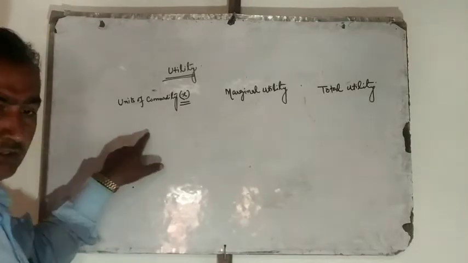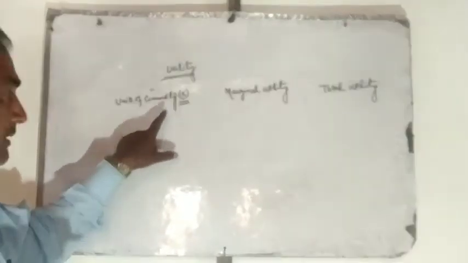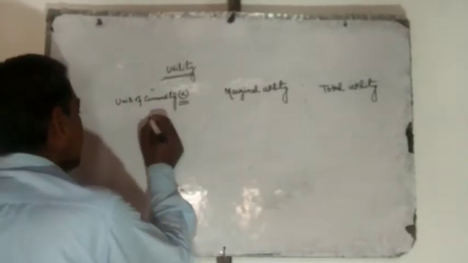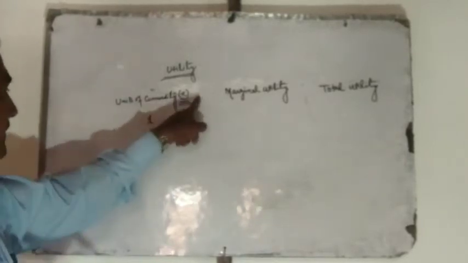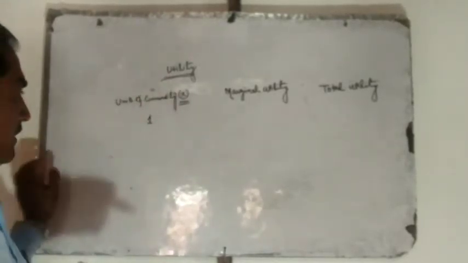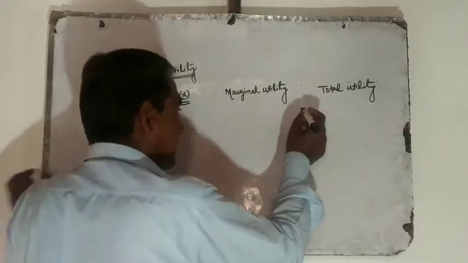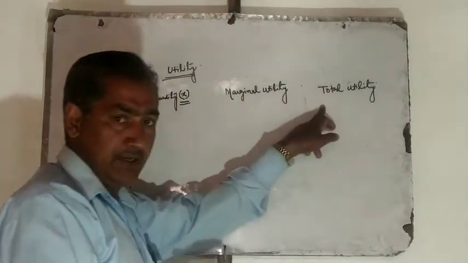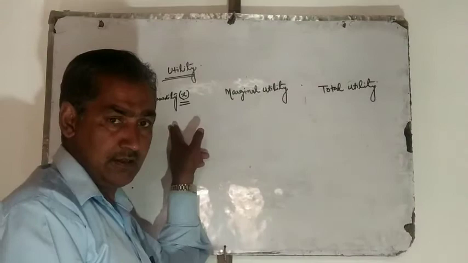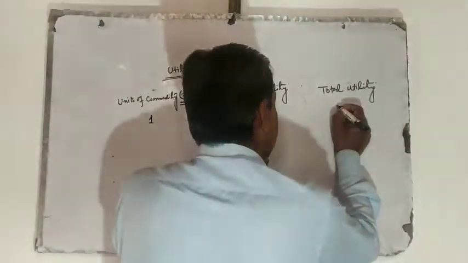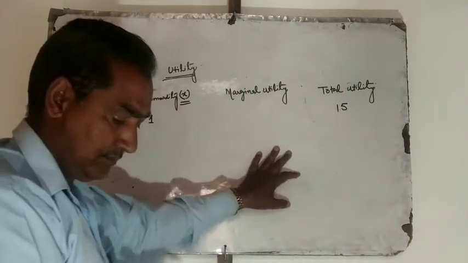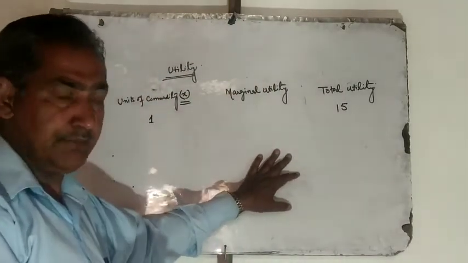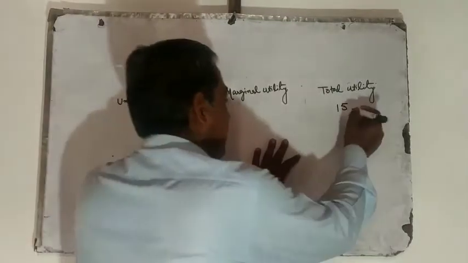When our consumer consumes first unit of commodity X, we will write here one. The total utility that he derives from its consumption, let me say it is 15 utils, 15 units of utility.